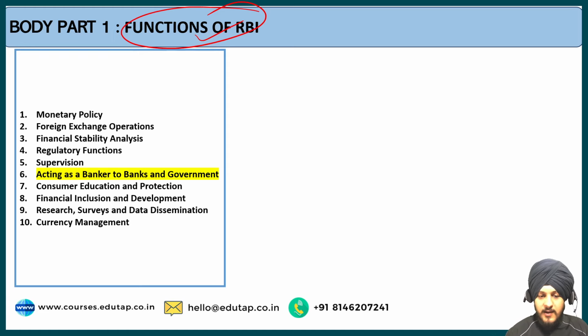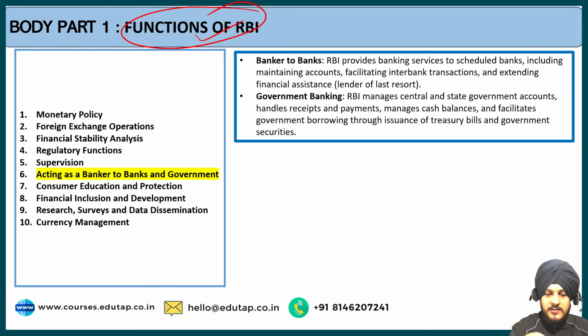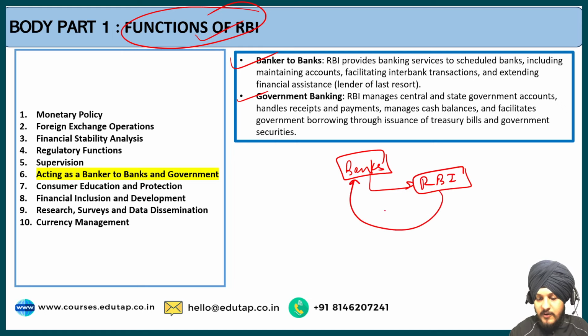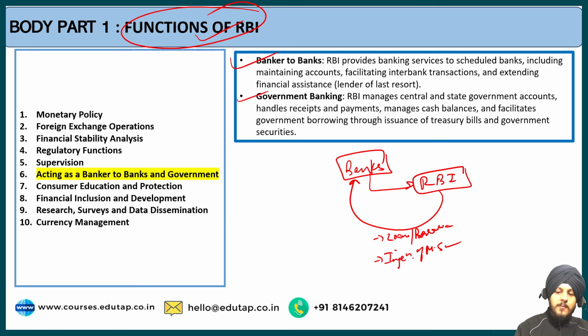So, RBI plays an important role in another function: it acts as a banker to the banks and the government. What it means is that whenever the banks are in trouble, whenever the banks are facing any type of challenge regarding financial assistance, they can approach the RBI, and RBI can help these banks through different mechanisms, such as by giving them loans or borrowings, or it can do the injection of money supply in these banks. So there are different ways through which RBI can help these banks and can act as a lender of last resort.